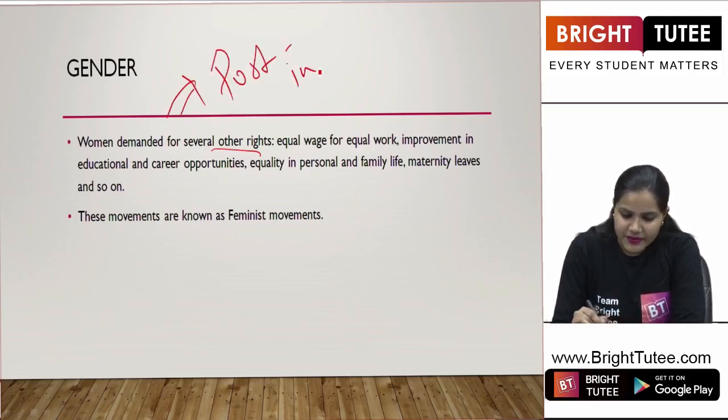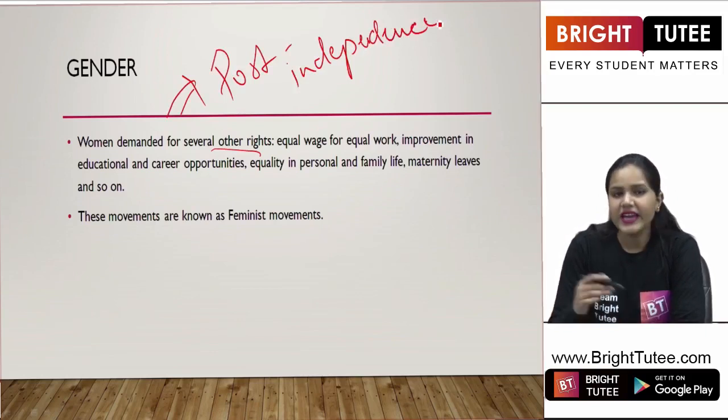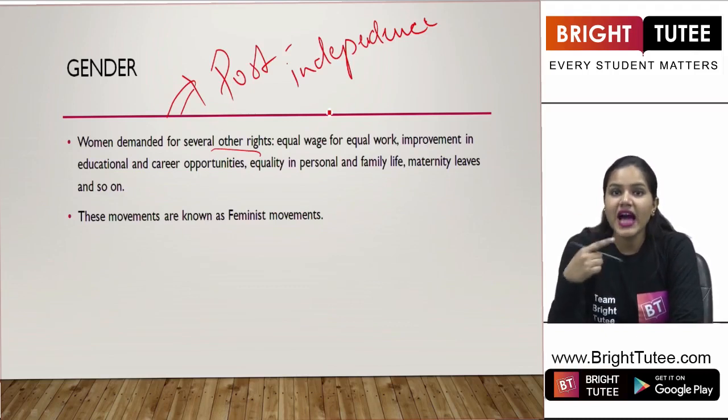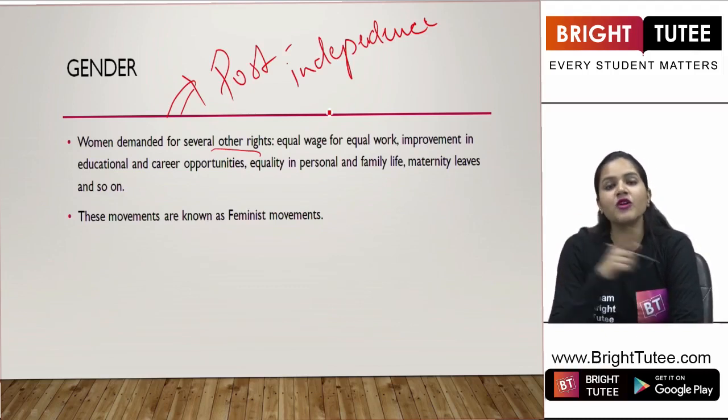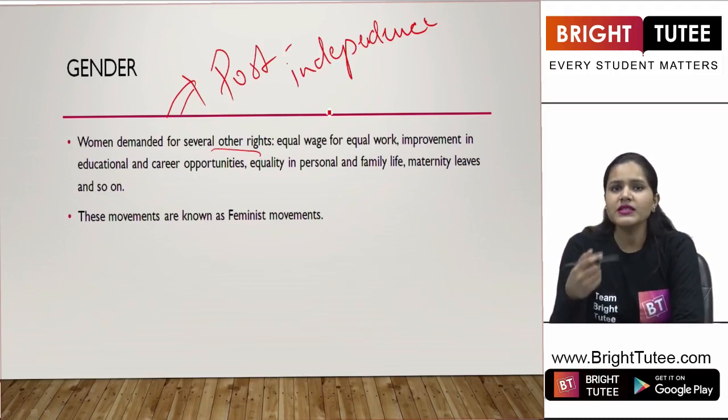Post-independence, that is after 1947, it was not that the situation or the condition of women improved in our society. After that also, they had to protest and fight for a lot of things. Now, what were some of the important things that they demanded?